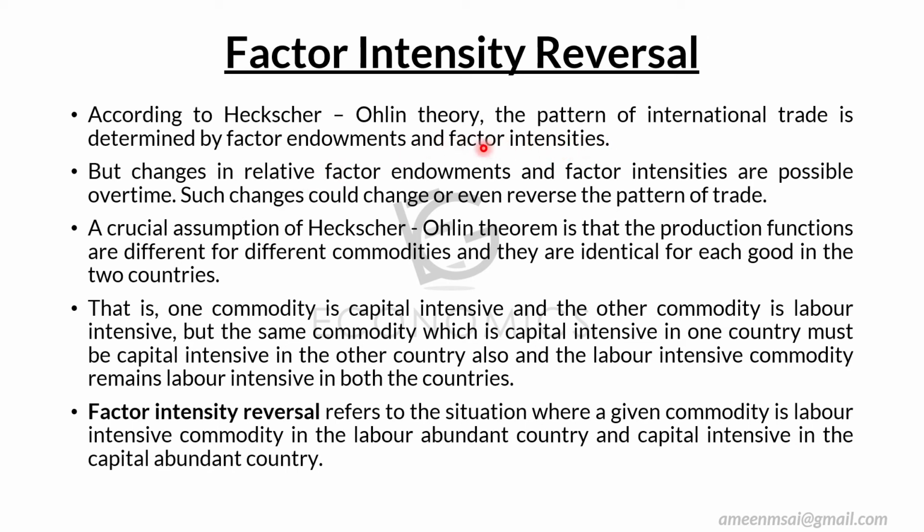As we said, the amount of factor and the intensity of factor, that is the factor endowments and the factor intensities determine or draw the map of international trade. So when capital is more in one country, when labor is more in another country, and in that way the international trade occurs. But changes in relative factor endowments and factor intensities are possible over time.